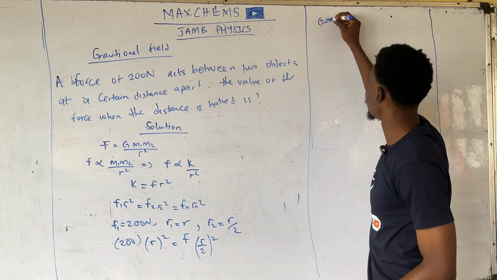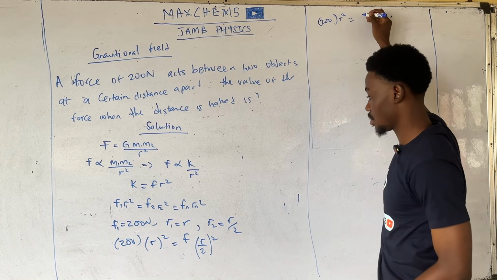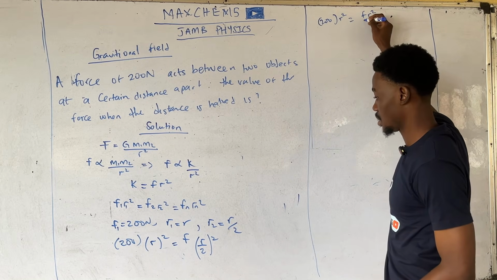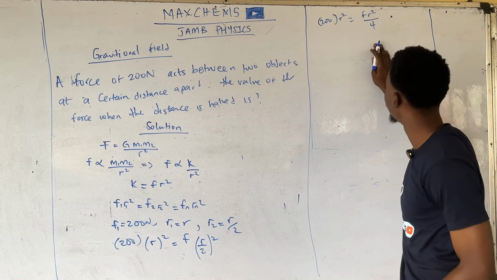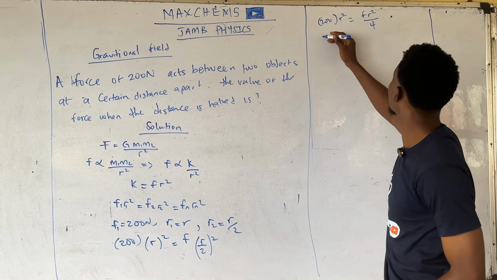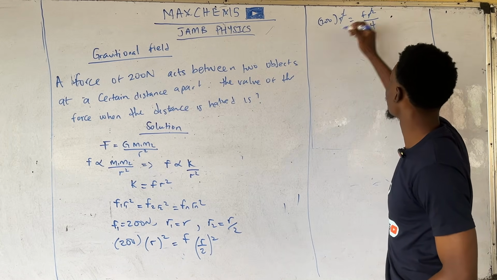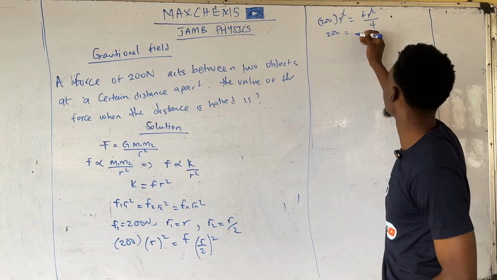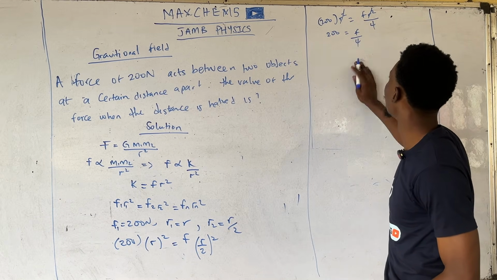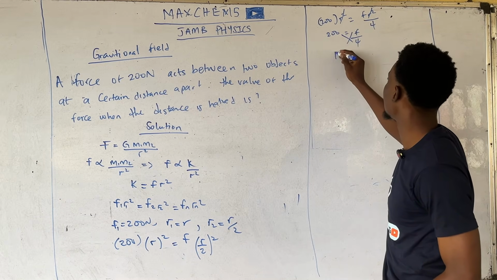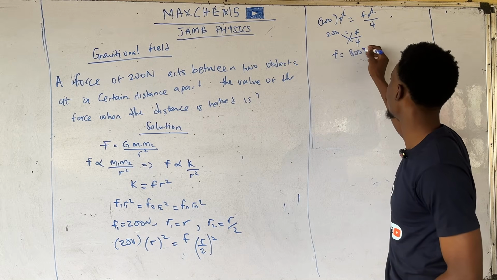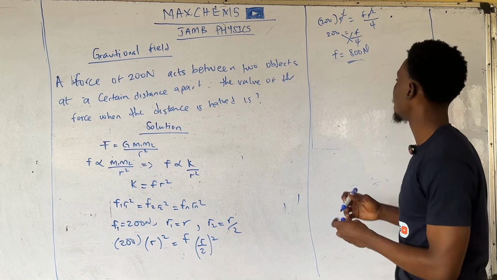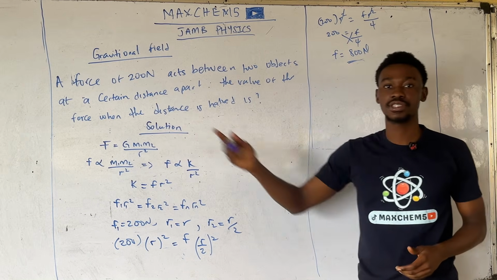So we have 200 R squared is equal to F R squared over 4. R squared cancels R squared. We have 200 is equal to F over 4. Cross multiplying, F becomes 800 Newton. And this is the solution to this problem.